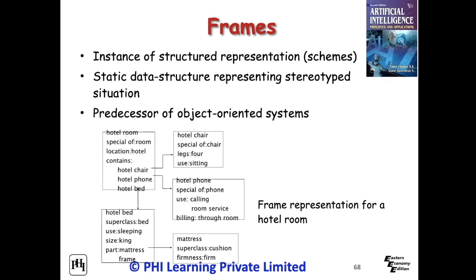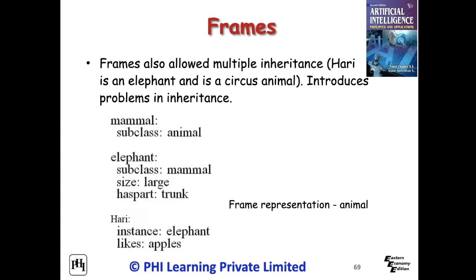The slots are similar to a traditional record that contains information relevant to stereotyped entities. The slot in the frame contains information such as frame identification, relationship of this frame with other frames, descriptors of requirements for a frame, procedural information used in the structure described, and new instance information. A frame description of a hotel room is shown in the figure. This frame describes a specialization of a hotel room which has a king size bed and other furniture in that room. A frame system supports class inheritance.